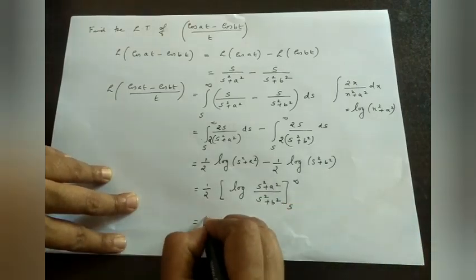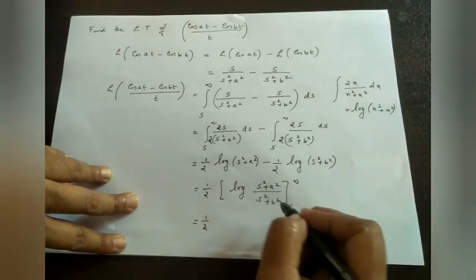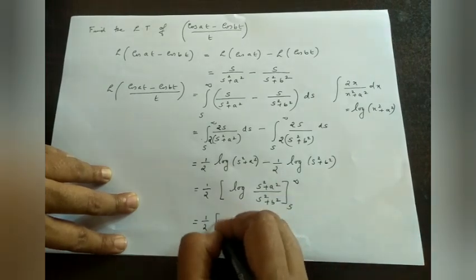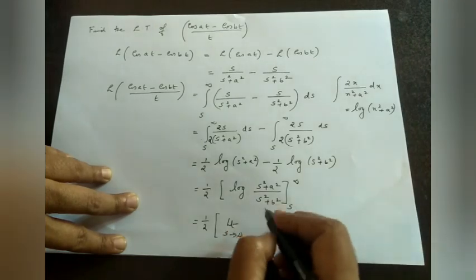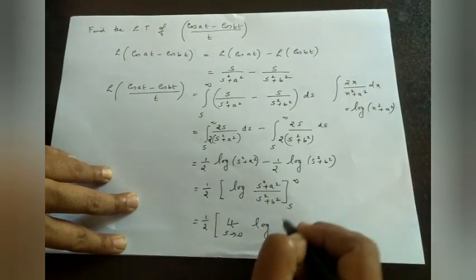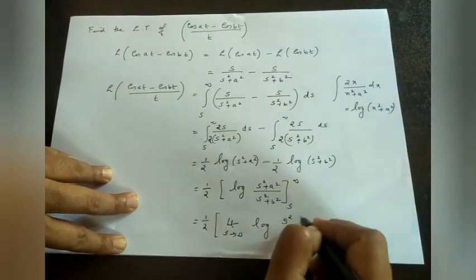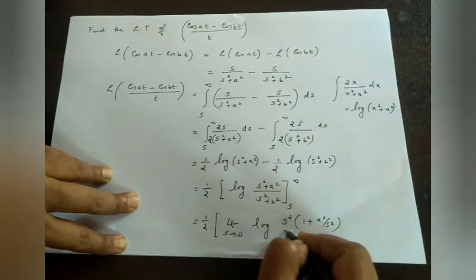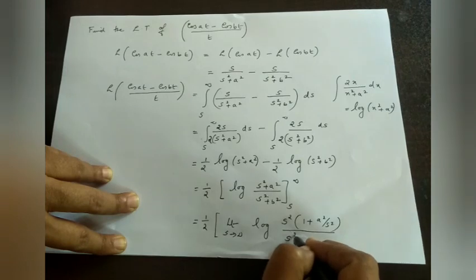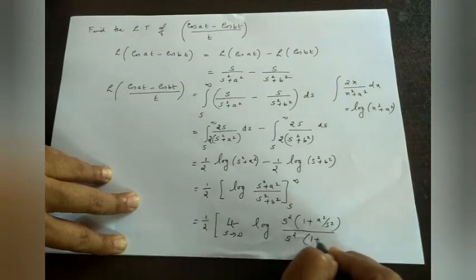That is 1 by 2 into logarithm of infinity by infinity, which is not defined. Therefore, in that case we will take the limit of s tends to infinity, as in the previous case, logarithm of, taking s square outside, 1 plus a square by s square, taking s square from the denominator also, 1 plus b square by s square,